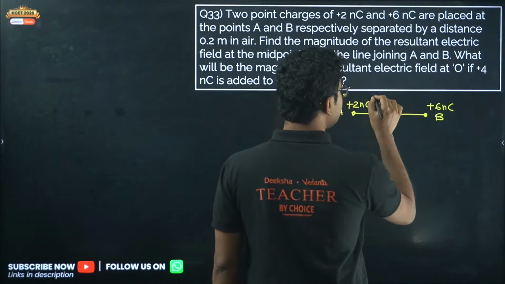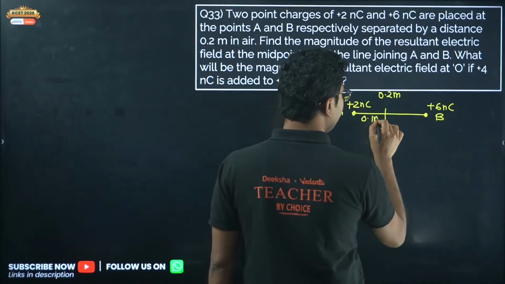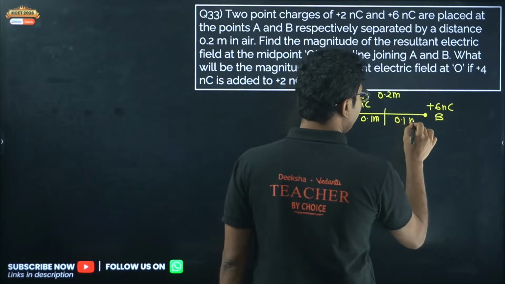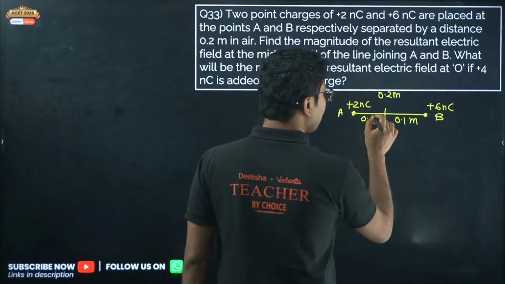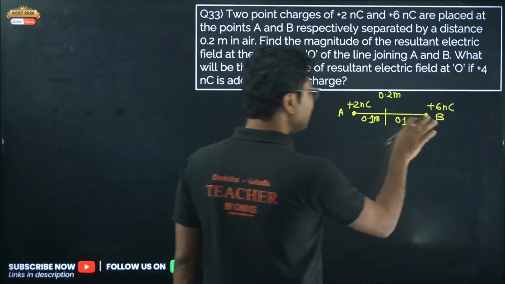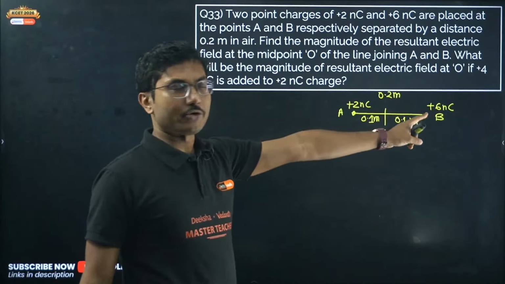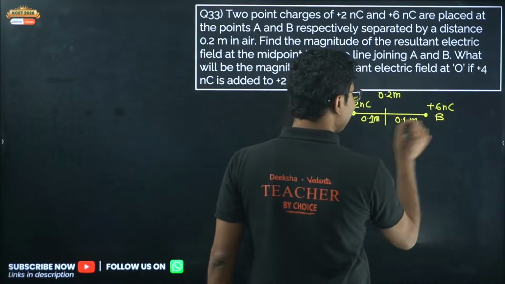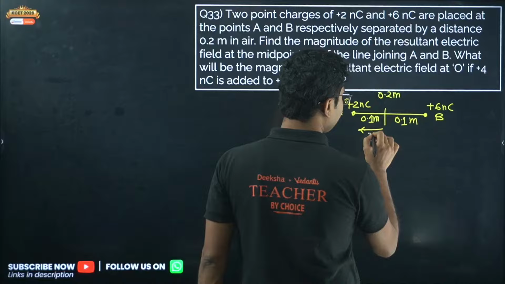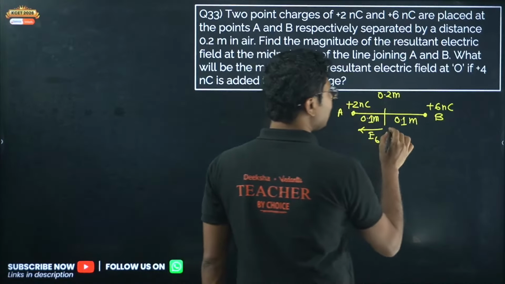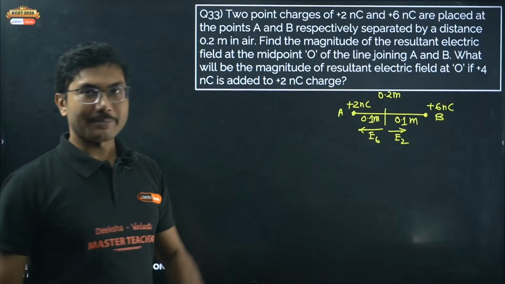So again, the total distance is 0.2 meter. So this will be 0.1 meter. This will also be 0.1 meter. So this is one very important tip from my side, don't forget to draw the diagram. Now the distances are already given in meters. Now here this is positive, this is also positive. So electric field due to plus 6 will be in this direction. This is plus 6. And electric field due to plus 2 will be in the opposite direction. Both of them are positive charges.